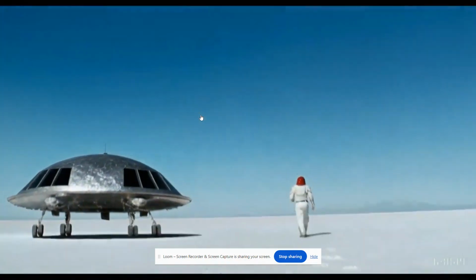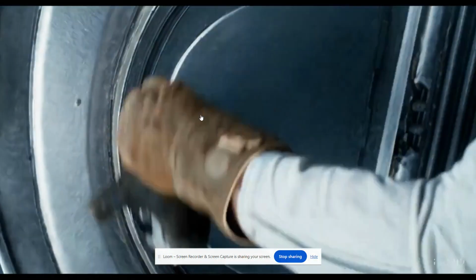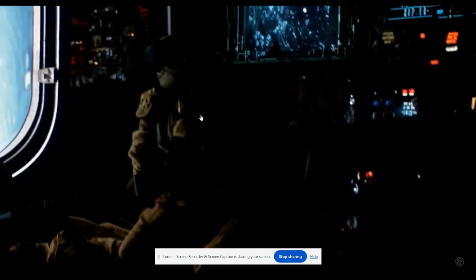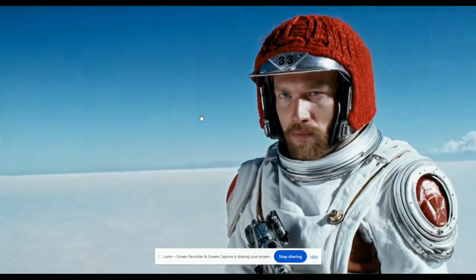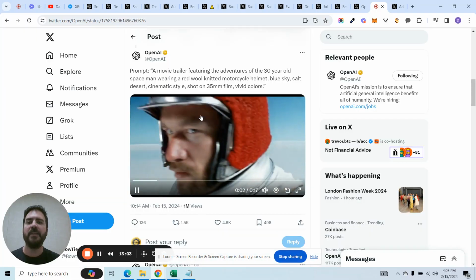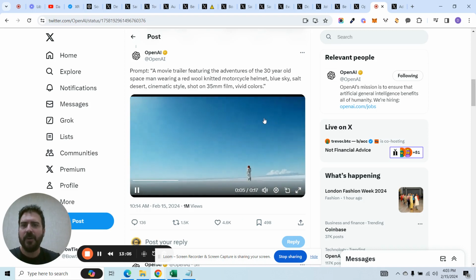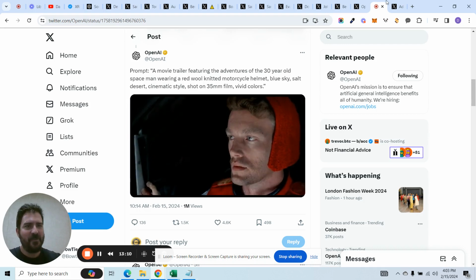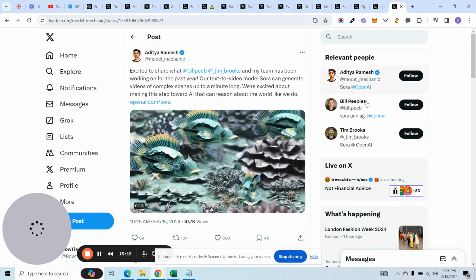I mean, Hollywood is spending millions, multi-millions, hundreds of millions to produce films like this. Who saw Interstellar, right? Who saw, what's that one with Matt Damon on Mars? They spent millions of dollars creating these movies that now you're going to be able to create with a simple text prompt. Oh man, this blows my mind.